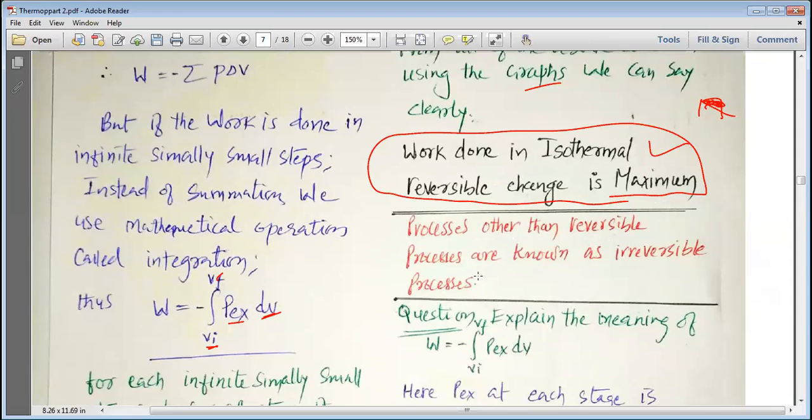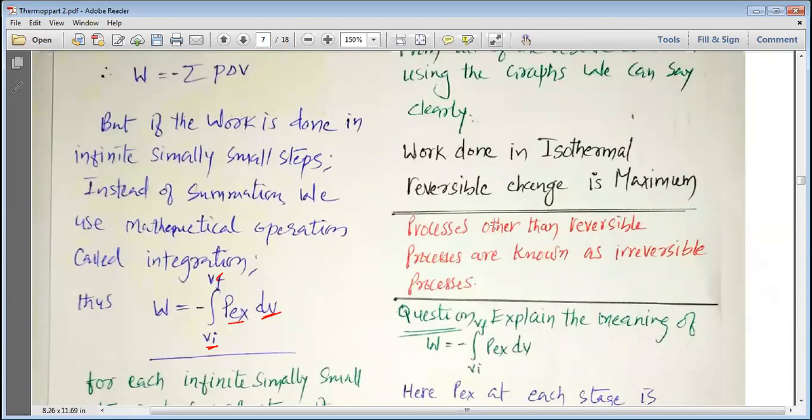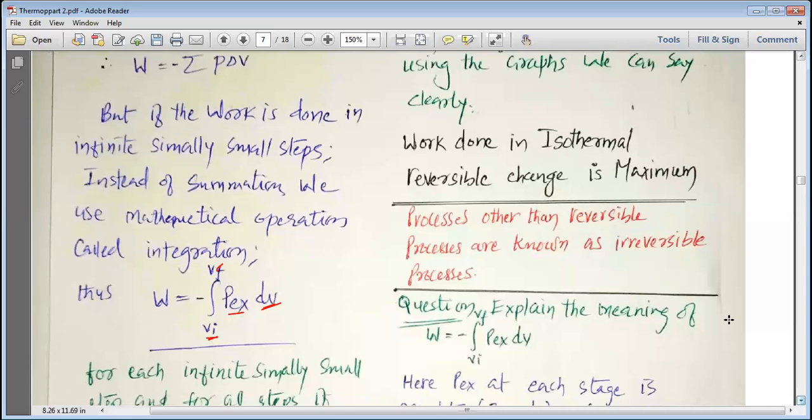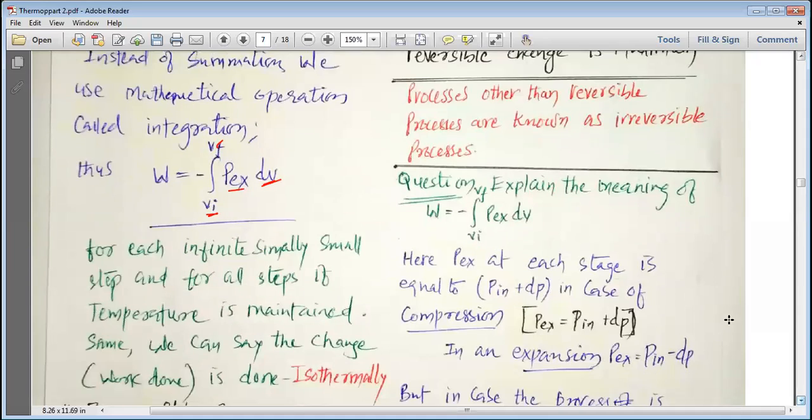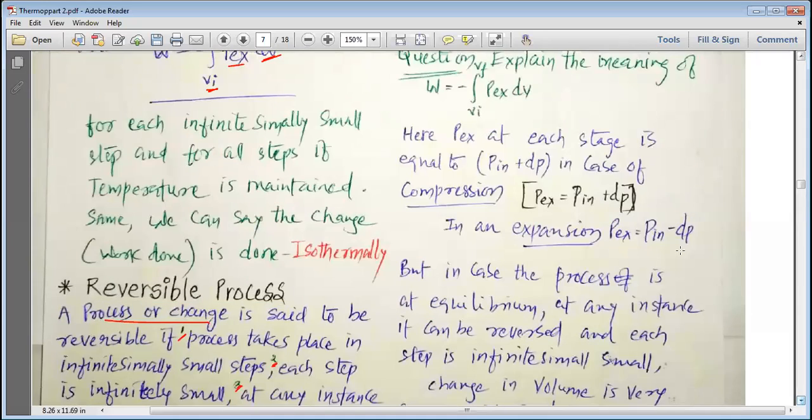Processes other than reversible processes are known as irreversible processes. If you are asked the definition of an irreversible process, you can easily answer that processes other than the reversible process are known as irreversible processes.